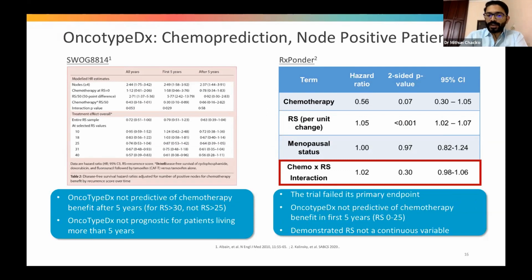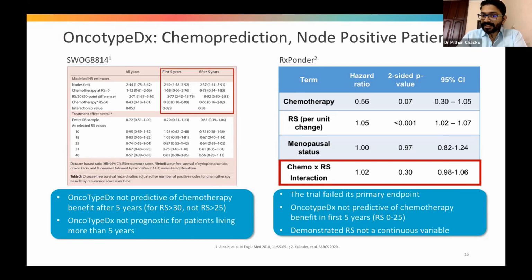So if you see, the Oncotype DX is not predictive of chemotherapy benefit after 5 years. So if the patient is living more than 5 years, the benefit of predicting the benefit of chemotherapy is not there with Oncotype DX.